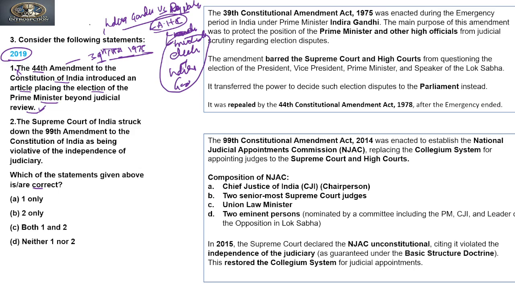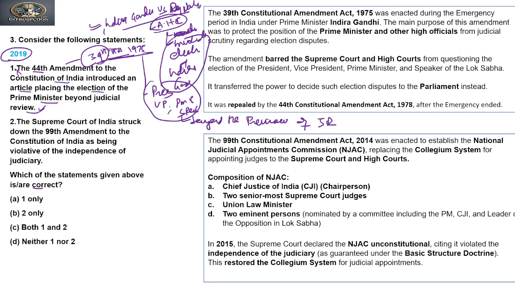So she challenged this in the Supreme Court. Before the Supreme Court gave a judgment, the government came up with the 39th Constitutional Amendment Act 1975, and through this act, the elections of the President, Vice President, Prime Minister and Speaker were kept beyond the purview of judicial review.